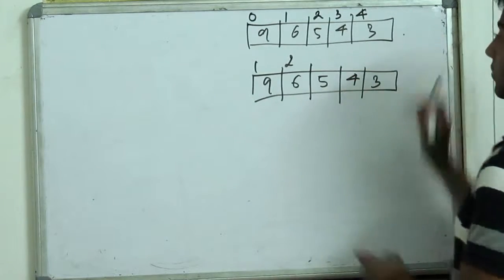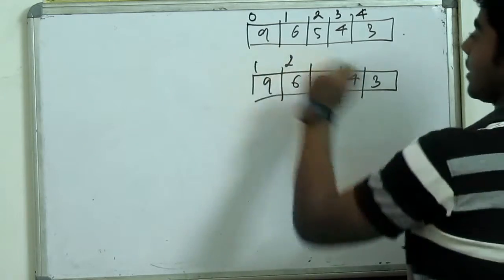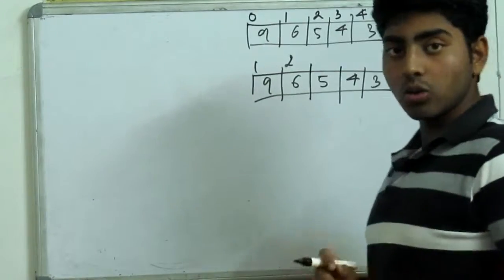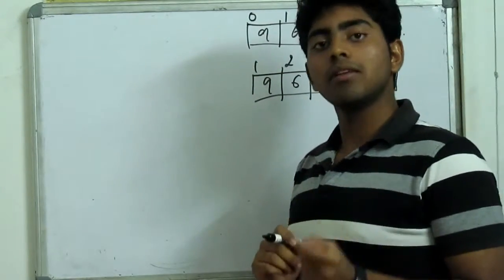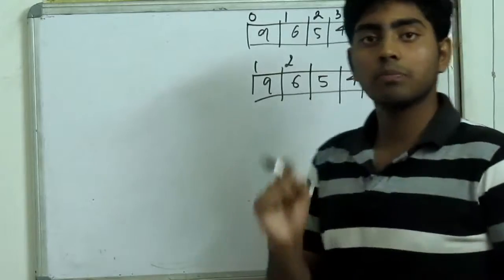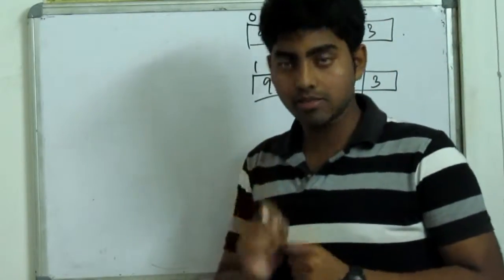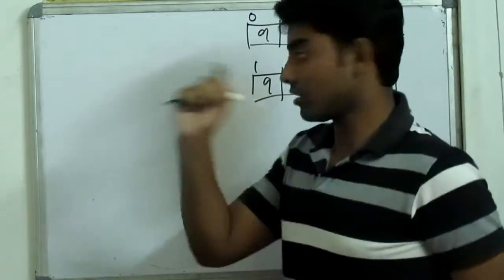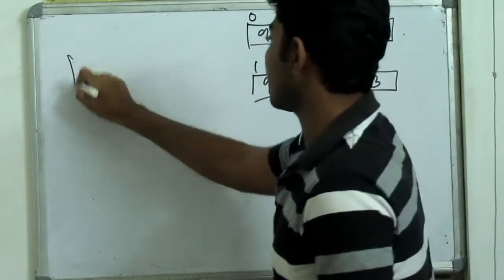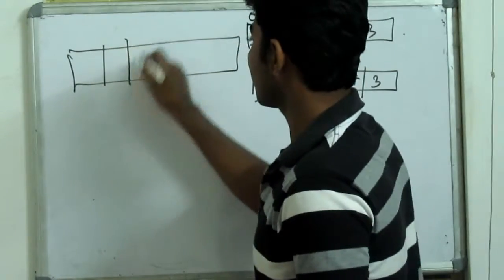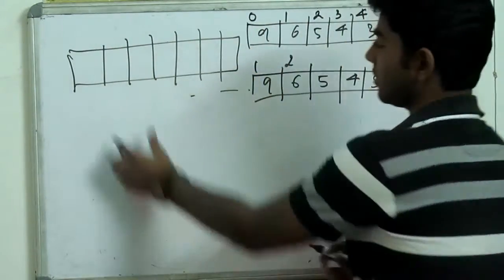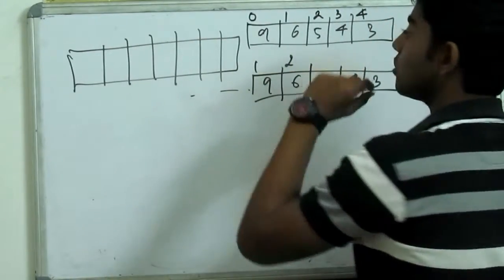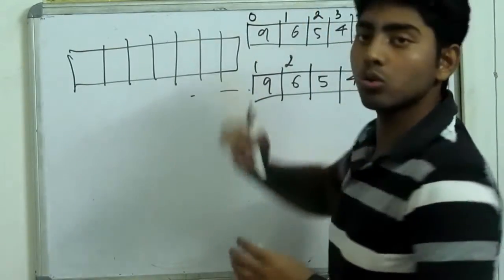Okay, so both of them are one-dimensional arrays, and now we shall see how these are mapped into memory. As I told you, they are randomly accessible because of their property of contiguity. It means all the elements present in our array will take contiguous locations in the memory. Suppose I am having a memory like this, and so on. If you have a huge amount of memory and you just want to assign some memory locations to your given array.